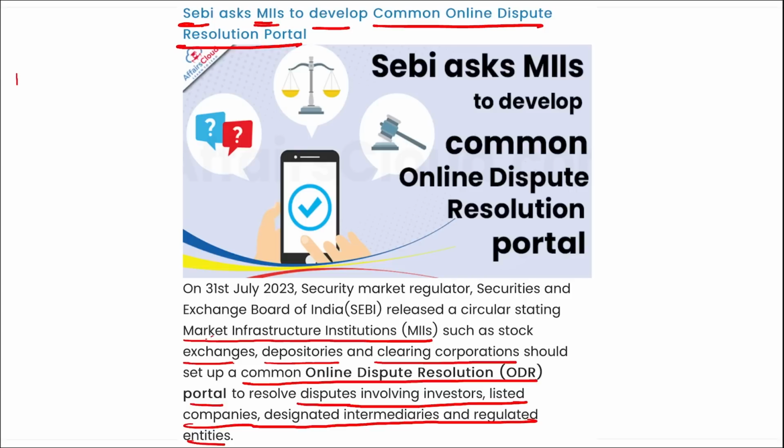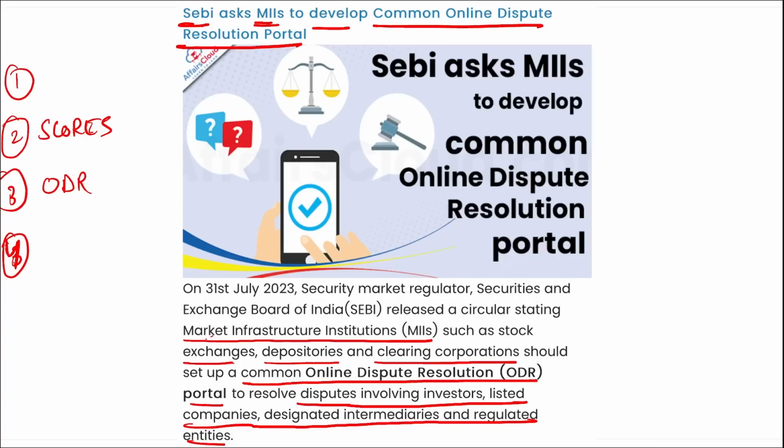Then, if we talk about the dispute resolution process, SEBI has outlined a few steps. First step: in the first instance, the investor must raise their grievance directly with the market participant by lodging a complaint. Second, if the grievance is not resolved, the investor can escalate it through the SCORES portal, right? Then third, after exhausting all available resolution options, if the investor remains dissatisfied, they can initiate dispute resolution through the ODR portal.